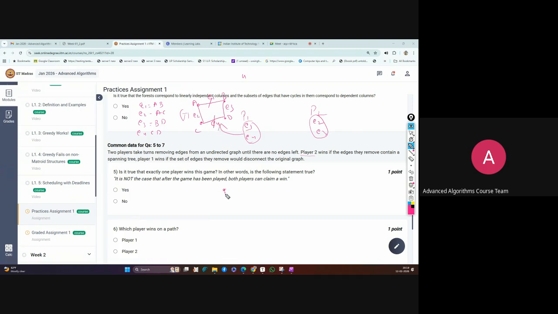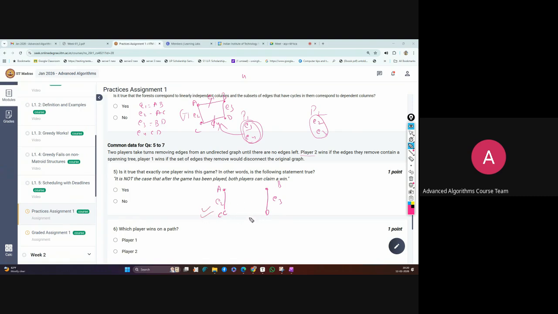So A and C are on one side, and on the other side B and D. E2 and E3 remain. If I remove E1 and E4, our graph becomes this one, so this is disconnected.